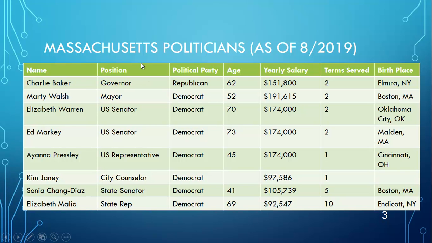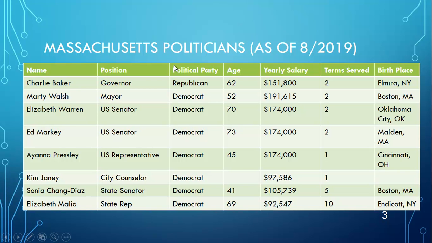The position they hold is a variable. The political party they belong to is a variable. The age they are is a variable. The yearly salary that they make is a variable. The number of terms they've served in their position, that is a variable. And the birthplace is a variable.